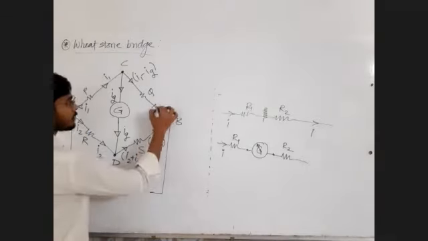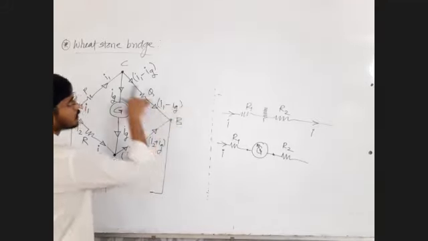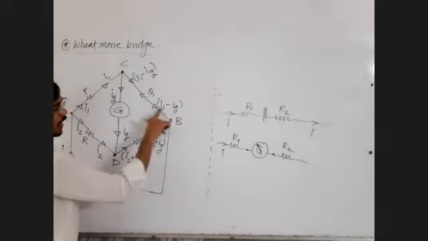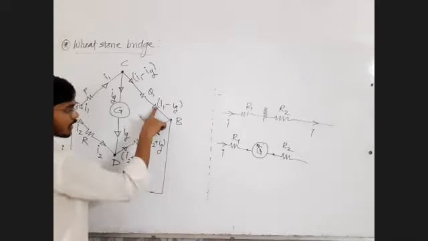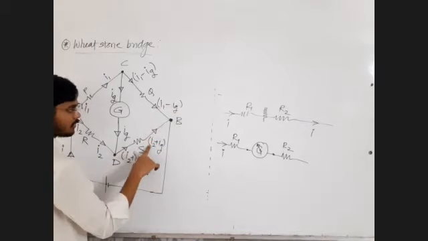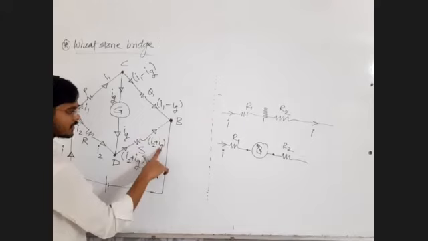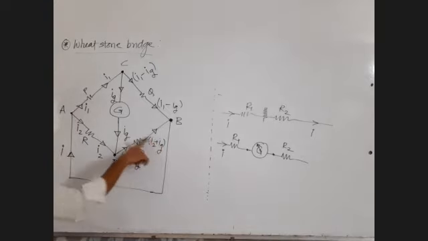And this I1 minus IG will come here. Same I1 minus IG will come here. I1 minus IG plus I2 plus IG. This addition will combine here. This addition will become minus IG plus IG cancel. So I1 plus I2. But I1 plus I2 means what?